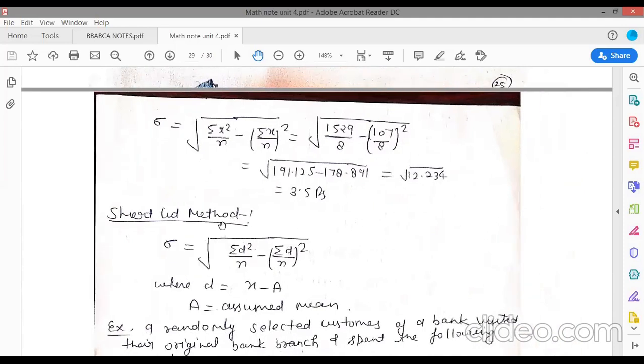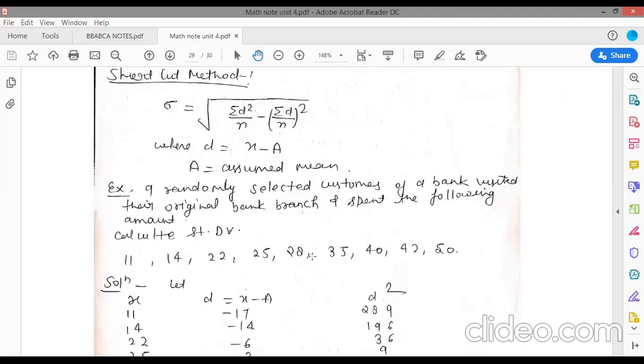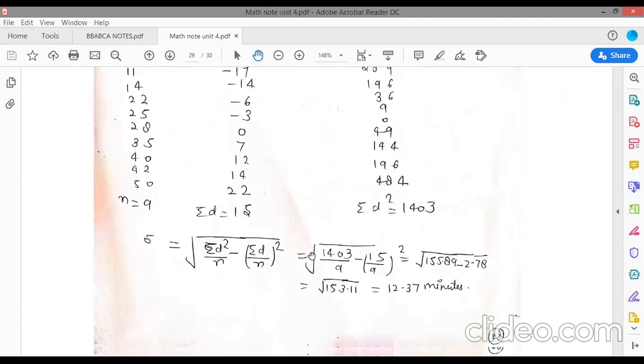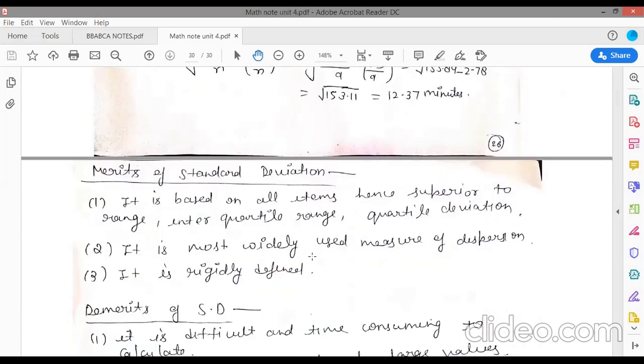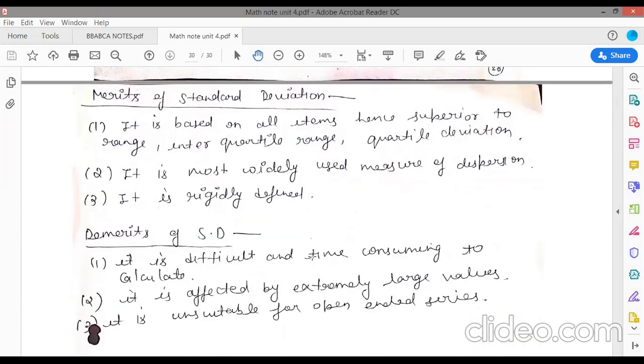There is a shortcut method. Sigma is equal to square root of summation d square upon n minus (summation d upon n) whole square, where d is equal to x minus a, the assumed mean. There is another example here. Just these 3 to 4 questions are here, and this is your exercise. Just find all these points from these questions. Now, I think I have already discussed merits and demerits with you.